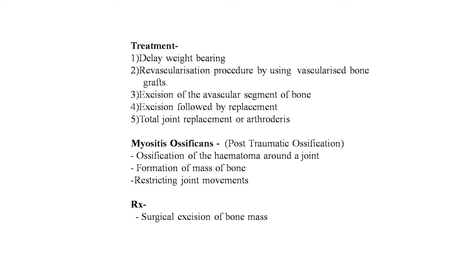The next point is myositis ossificans: post-traumatic ossification, ossification of the hematoma around the joint, formation of a mass of bone and restricting joint movements. This pathology may take place in myositis ossificans. Treatment is surgical excision of the bone mass. This is the line of treatment in myositis ossificans.